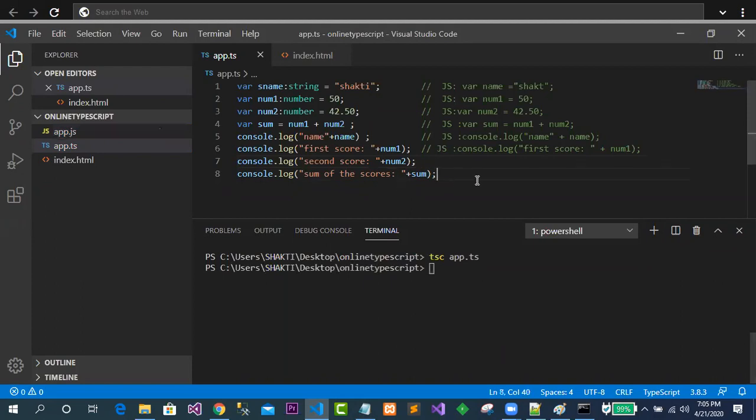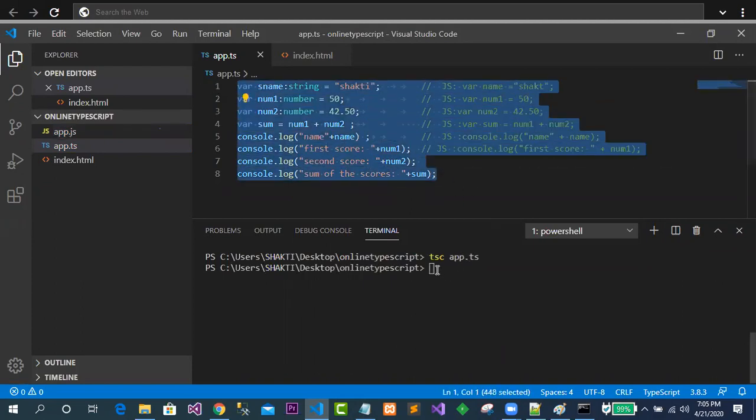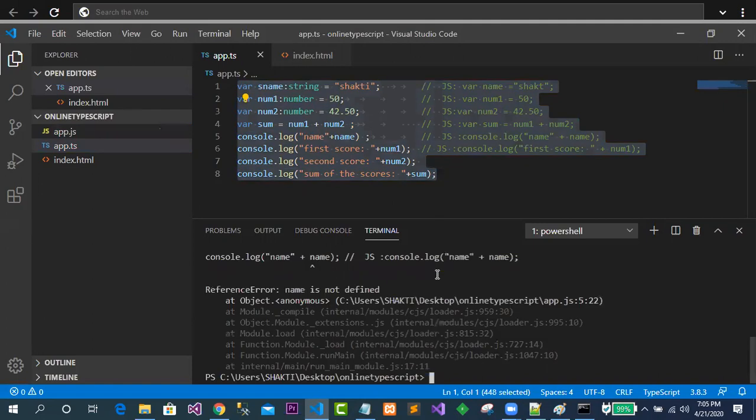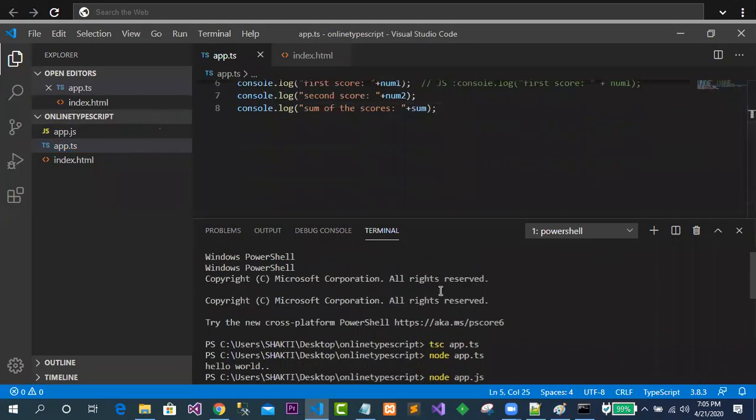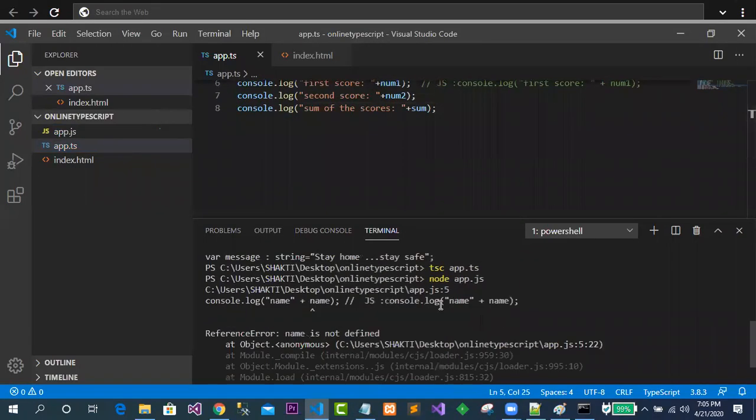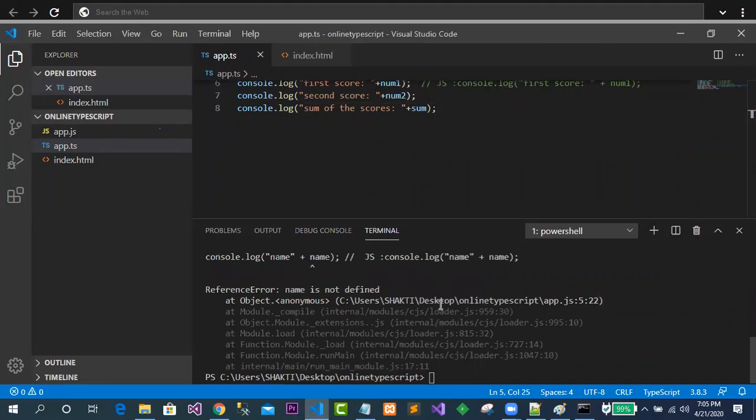Now it is compiled well, there is no error. Now I will go to this JS part, this is app.js. You can see, in the app.js, what is the exact output we got here, guys? Is there any error?